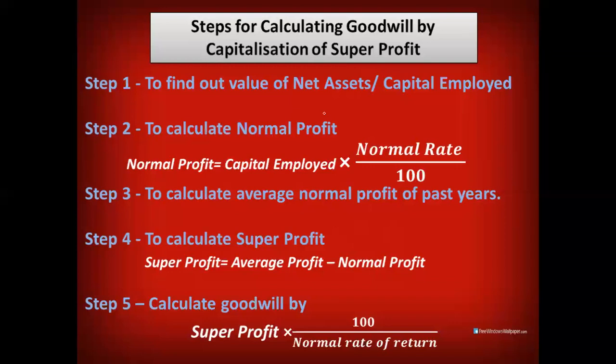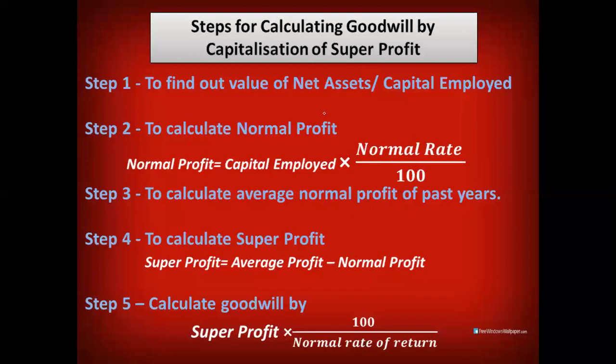Step number 2 is to calculate normal profit. Formula is capital employed into normal rate of return by 100. Step number 3 is to find out average profit of past years. If it is given in the question, good. If it is not given in the question, you have to calculate. Step number 4 is to find out super profit.